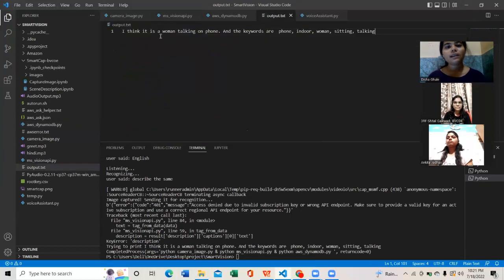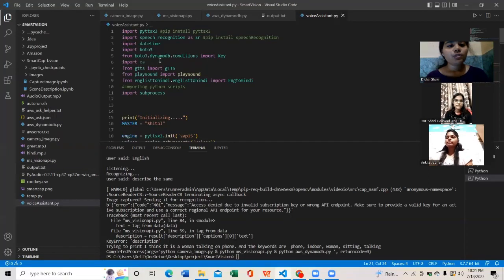Like here we can see, there is the description and these are the keywords assigned to it. Then we have used the speech recognition module to convert the text into audio, which will be narrated by the voice assistant when the user asks for the description. And then we have the Python module English to Hindi, which is used to convert the English language to Hindi as per the language the user chooses.